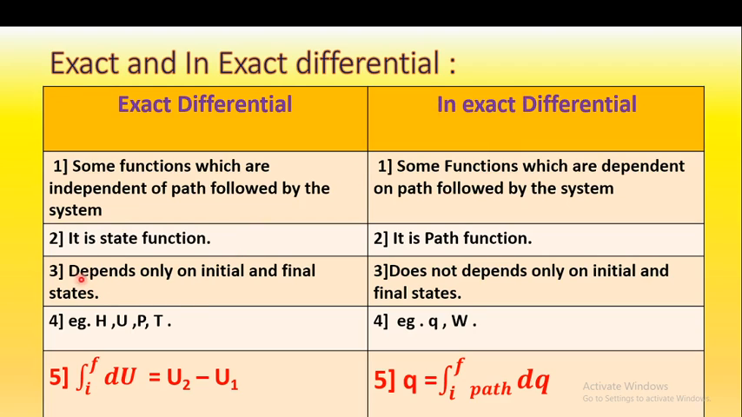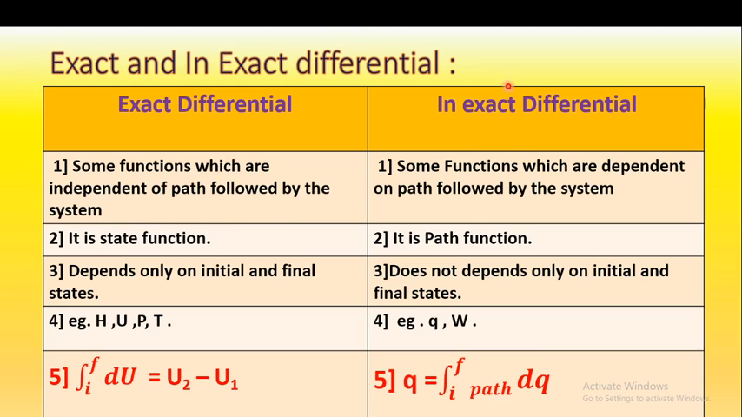So exact differential depends only on the initial and final state, and inexact differential does not depend only on the initial and final state, but also depends on the path followed. And what are the different examples? The examples of state functions, which are examples of exact differential, are enthalpy, internal energy, pressure, temperature and volume. These are some examples of exact differential.